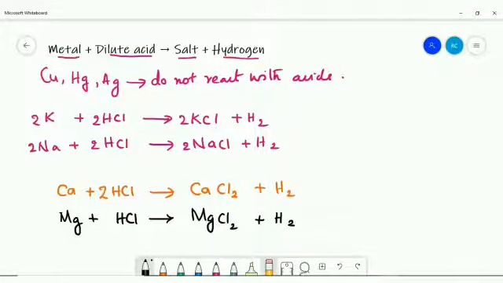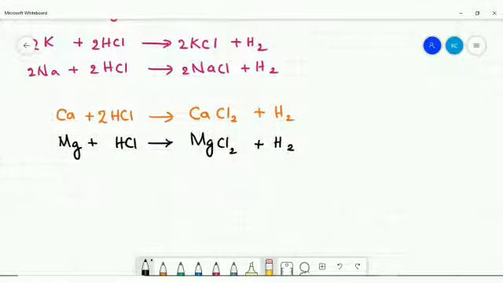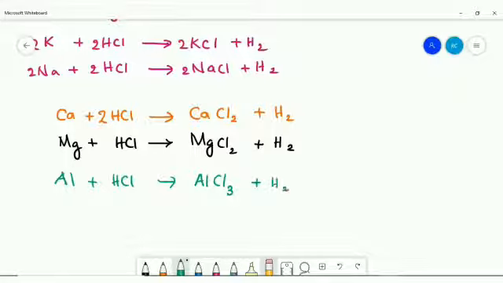Now, the next element is aluminium. When you look at the reaction of aluminium plus HCl, the product will be aluminium chloride. The formula is AlCl3, plus H2. For balancing this reaction, there are two hydrogen atoms, and I'm just putting 2 on the hydrogen side, but the chlorine will be 3 over here on the product side.